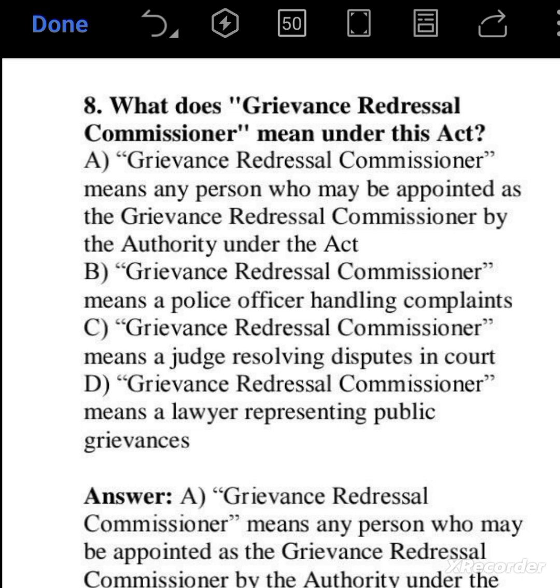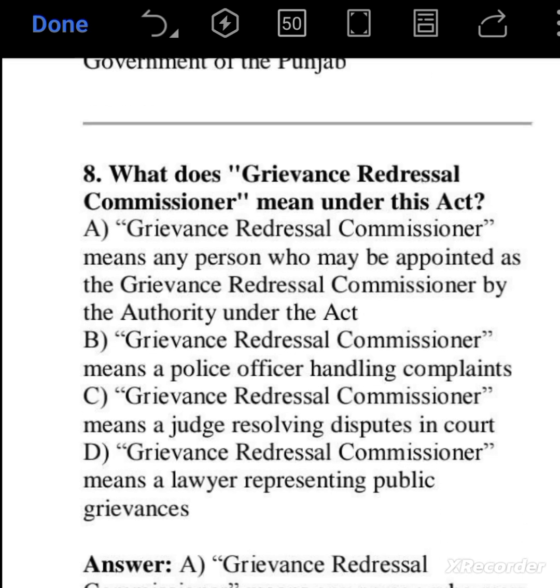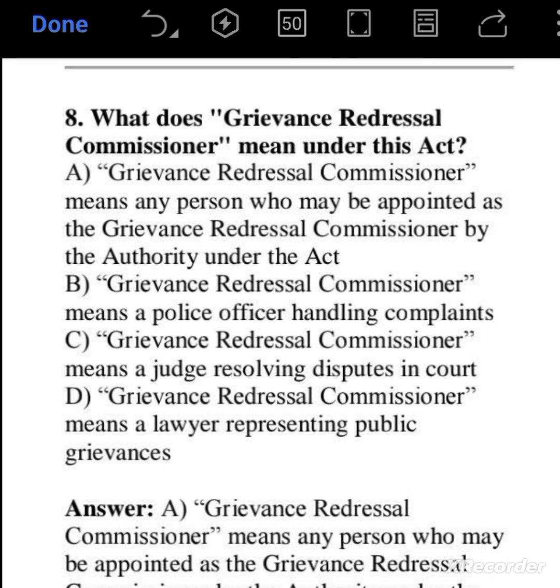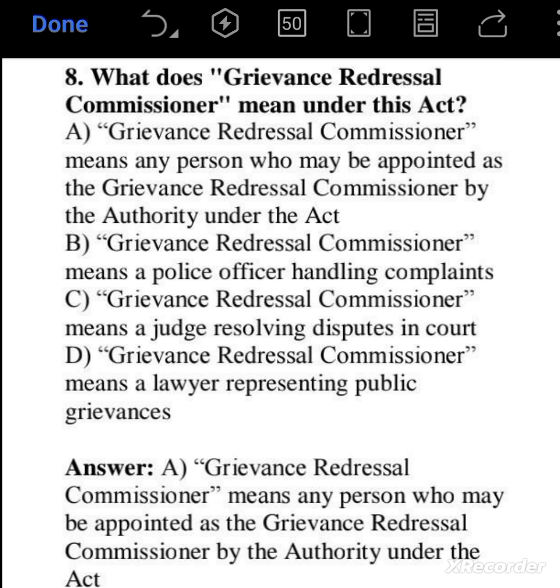What does grievance redressal commissioner means under this act? Grievance redressal commissioner means any person who may be appointed as the grievance redressal commissioner by the authority under the act.